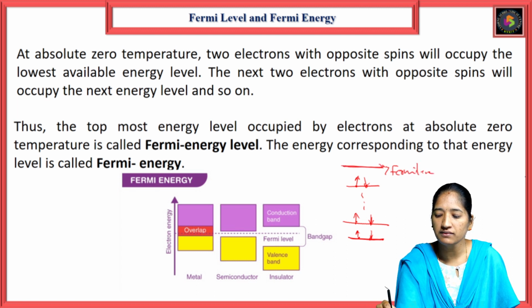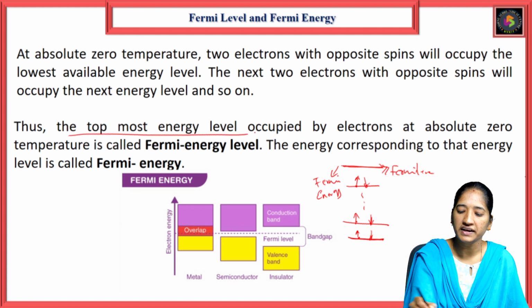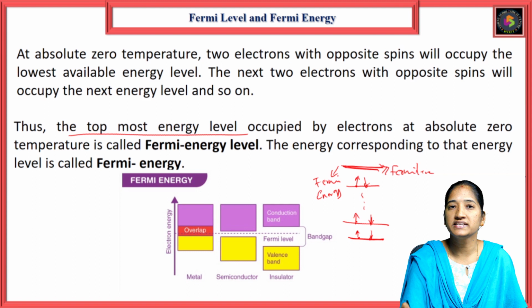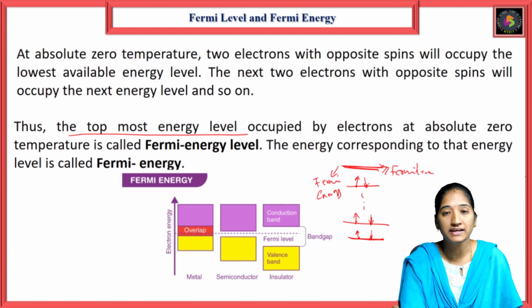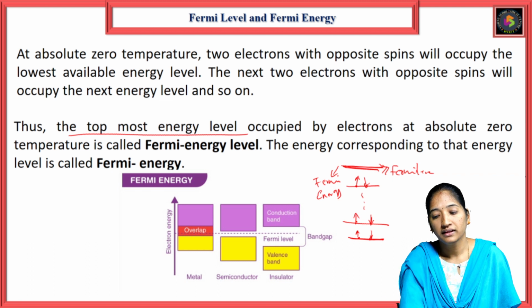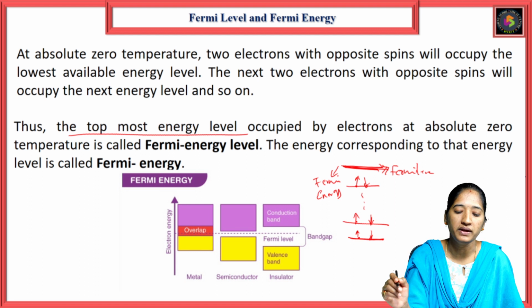This Fermi level has some energy, that is the Fermi energy. So the topmost energy level occupied by electrons at absolute zero temperature is called the Fermi energy level, and the energy corresponding to that level is called the Fermi energy.